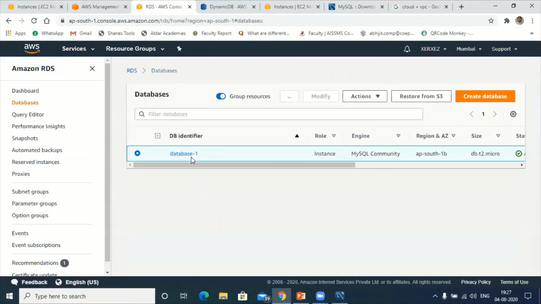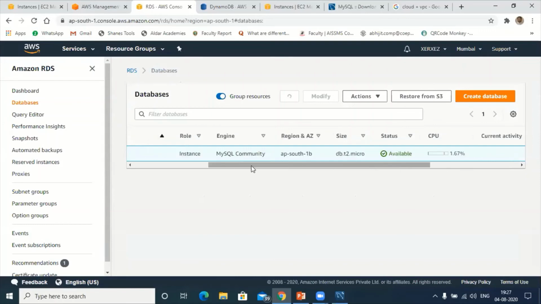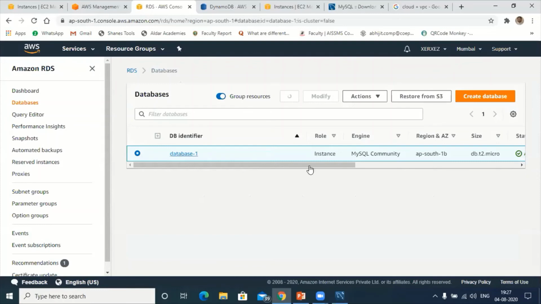Just check whether it is activated or not.